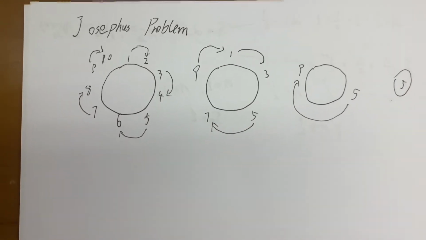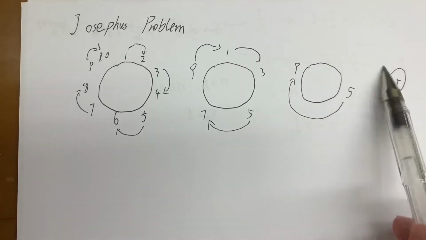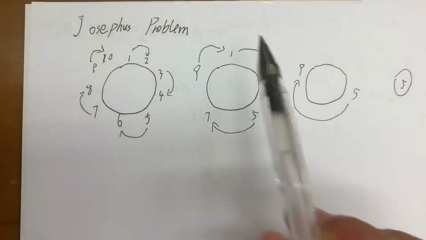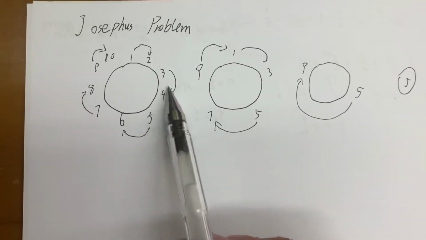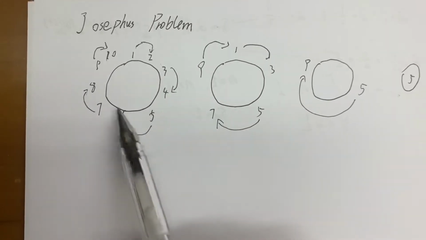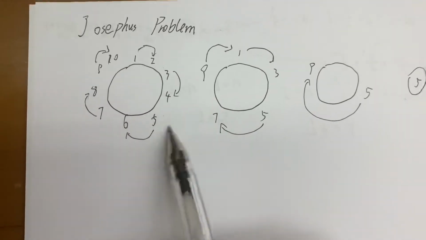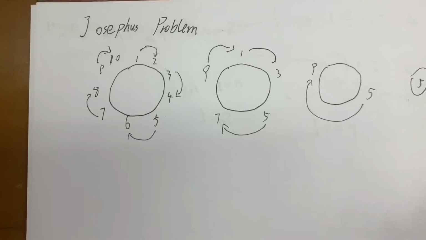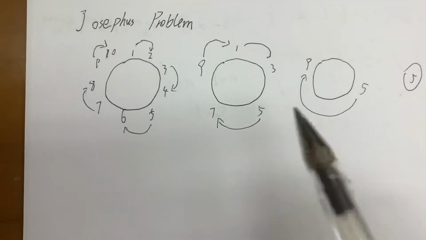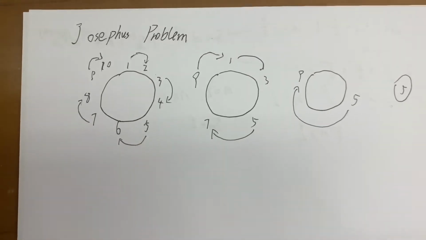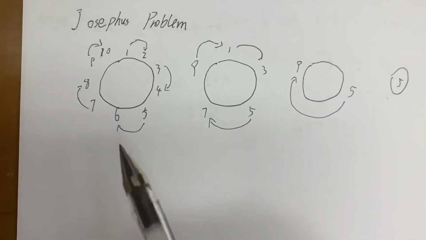He wants to survive, so he has to calculate where he should stand in order to be the last survivor. You see, among 10 people, he cannot stand at, let's say, number 4, number 6, or number 7. In these cases, he will die. Only at number 5 will he survive. But how can he calculate such a position in a very short time? He needs an inspiration.